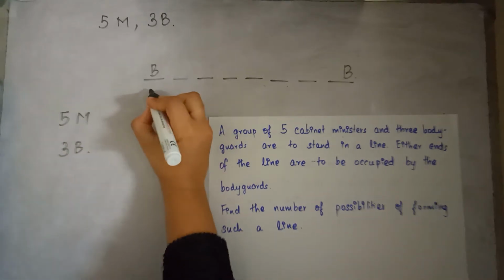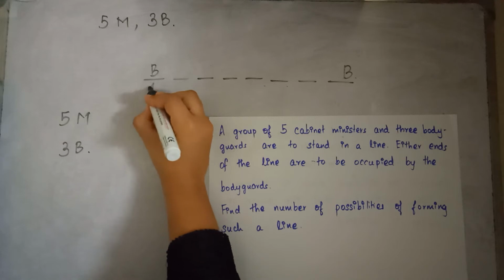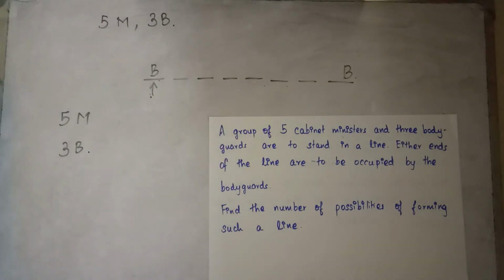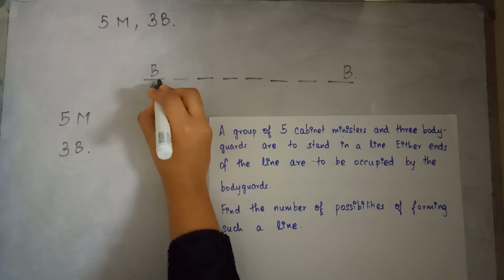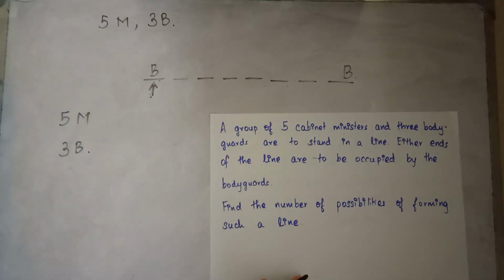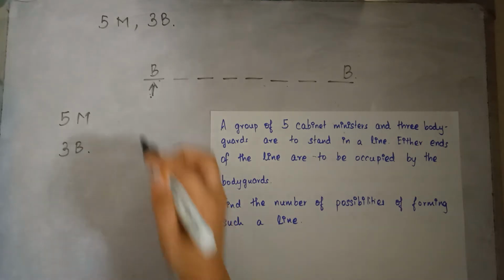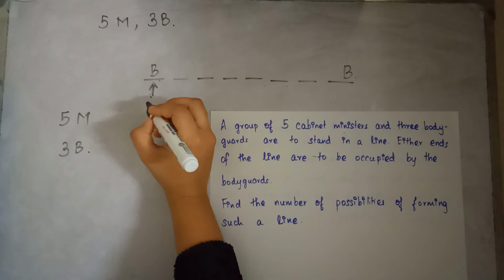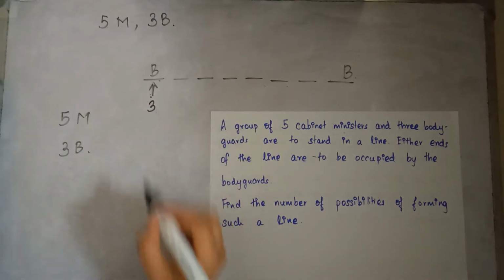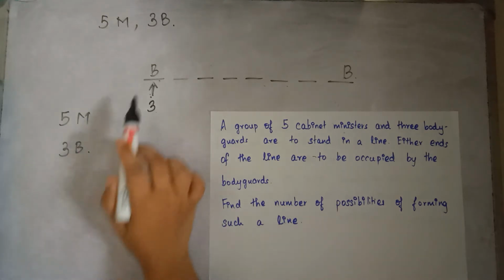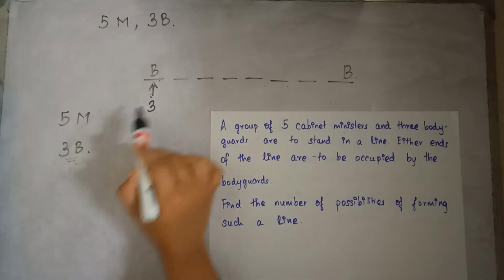So what I'll be writing down here will be the number of options available for this spot. I'll be writing how many options can be possible in this spot, because they want us to find out the possibilities of forming the line, the number of possibilities. So here it is possible for us to have 3 bodyguards, 3 people. Why? Because only bodyguards can sit here. So any of these 3 people can sit over here.